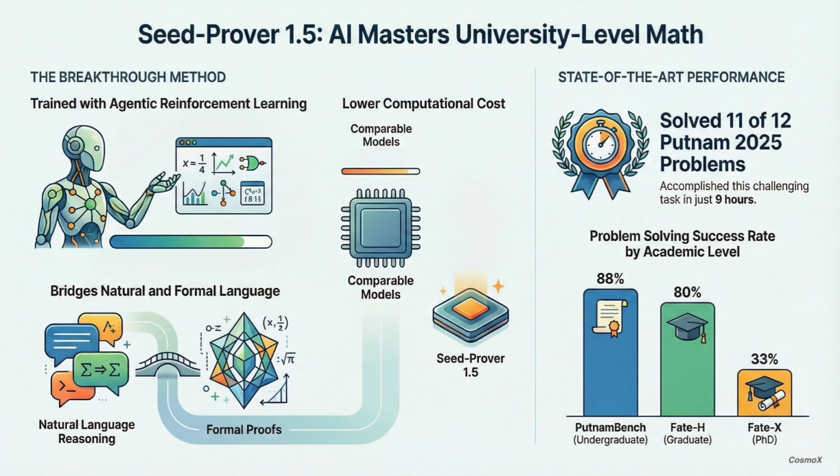That's a massive breakthrough. And there was a specific anecdote that really drives this home. Oh, yeah. The Putnam competition. The sources say the system solved 11 out of 12 problems from the Putnam 2025 competition. And the time it took? Just 9 hours. 9 hours. That's, well, it's an inhuman rate of conceptual processing.